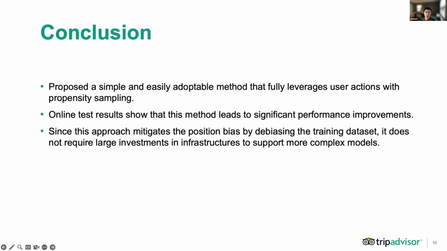In conclusion, we proposed a simple and easily adoptable method that fully leverages user actions with propensity sampling. Online test experiments show that this method leads to significant performance improvements. Since this approach mitigates the position bias by debiasing the training data set, it does not require large investments in infrastructures to support more complex models.